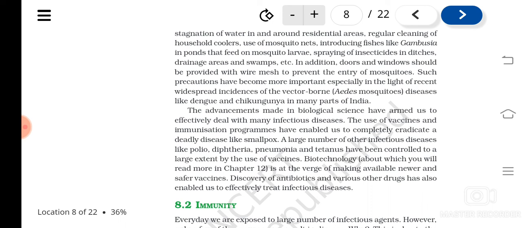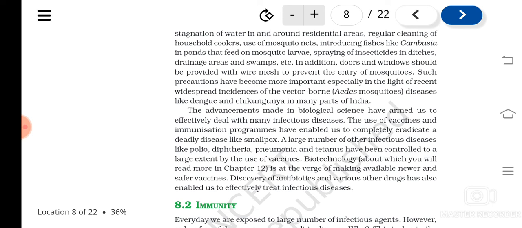So till now what we have studied is various kinds of infectious diseases. Depending upon the infecting agents, they are of different types. We have seen the bacterial diseases, viral diseases, fungal diseases, plasmodial diseases, and helminth diseases or worm diseases, isn't it?